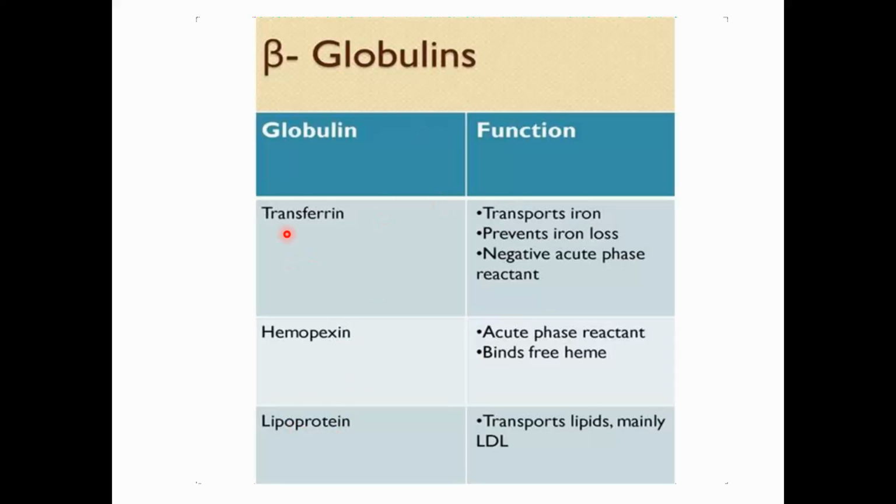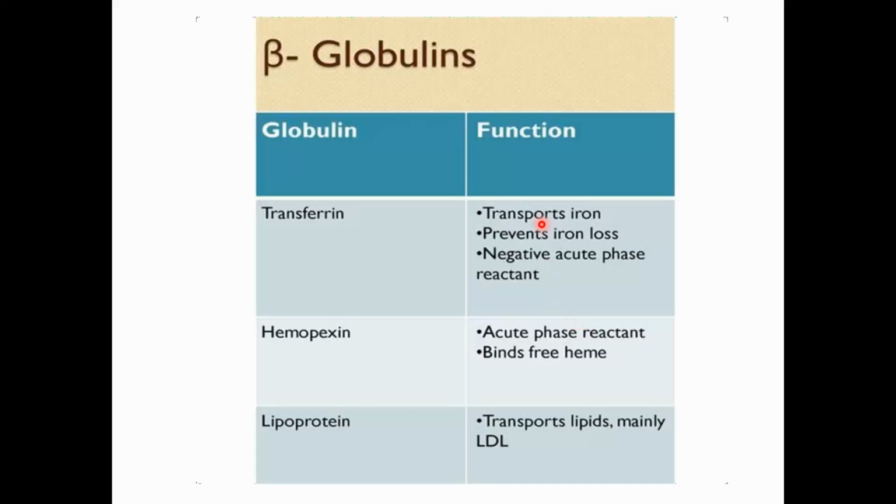Let's see what transferrin is doing. Transferrin transports iron. Why do we say globulin? It is a globular shape protein, so we say it's a globulin.